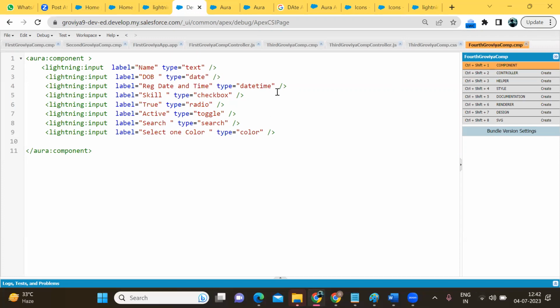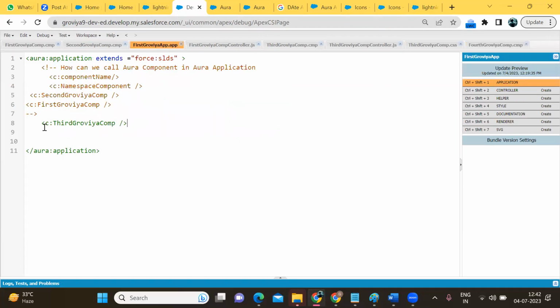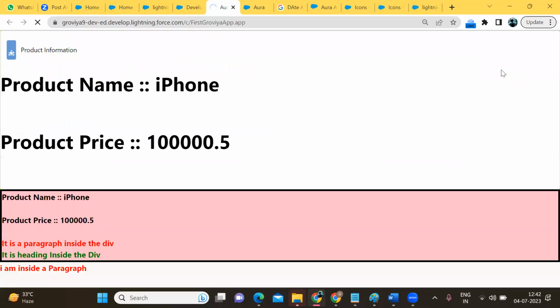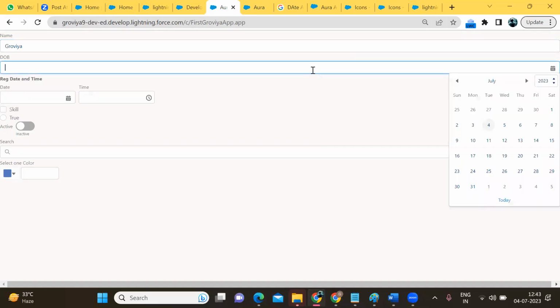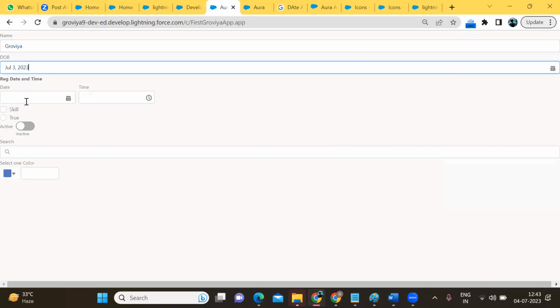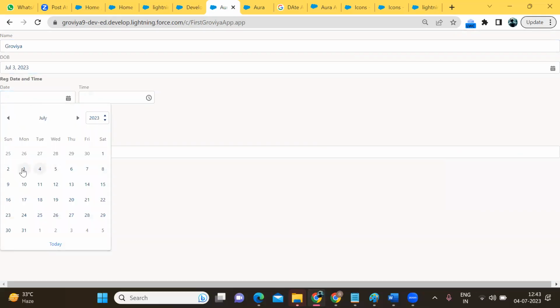Which type of data we can enter, we will preview it. So I'm going to add this component, the fourth Grovia component, in the application. I'm going to comment it out, and here I enter the fourth Grovia component. Clicking on update preview, you can see what I'm getting: name, where I can enter the name Grovia; DOB, where I can select any DOB; and registration date, where I can select any registration date.